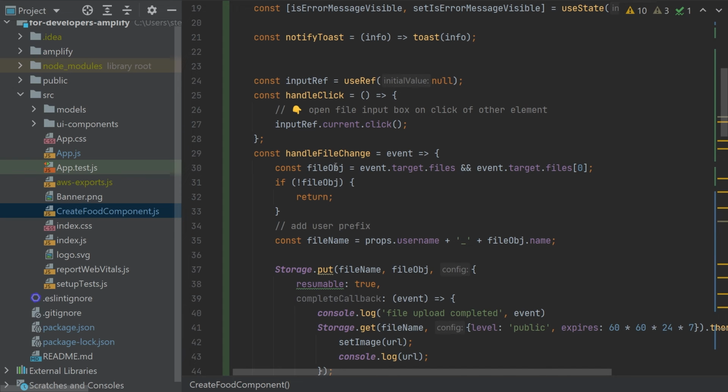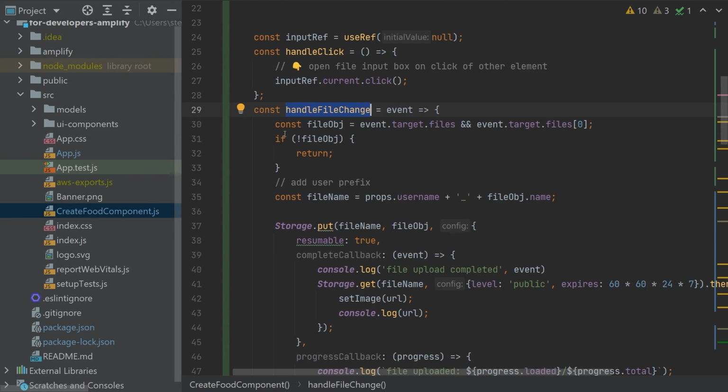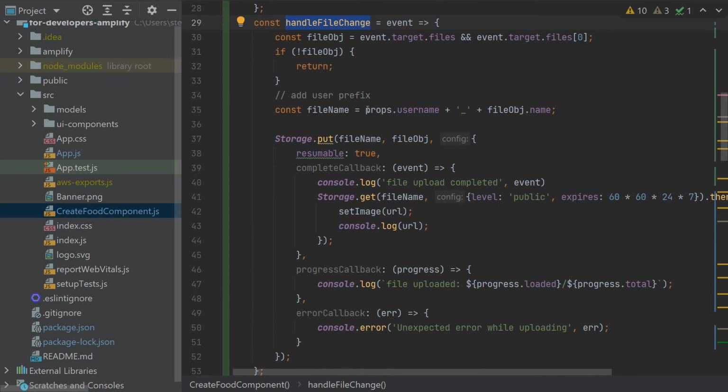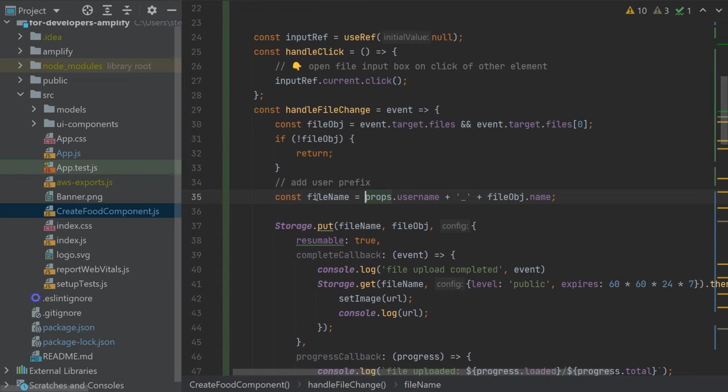So there is this handler change file, and what will happen is we will check if there is some event from the component which was handling the file. If yes, we will prefix the file name you provide when you select the file with the username, and the username we will get from the app.js, where we have the authenticator component.